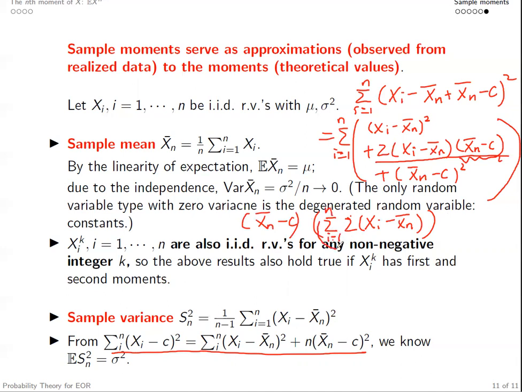We can also move the constant 2 outside the summation. So if we sum up the middle term, that is essentially 2 times (xn bar minus c) times the summation here. And what is this summation? The summation of xi minus the summation of xn bar, that is eventually 0.